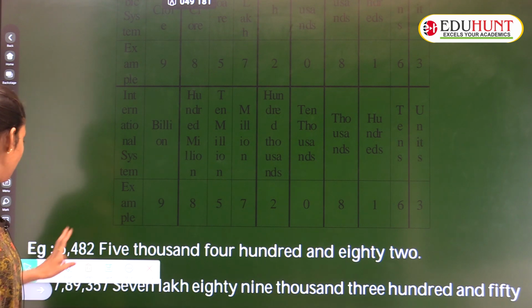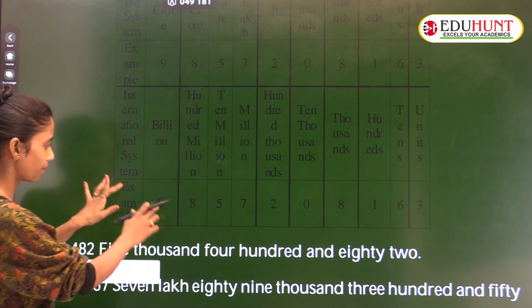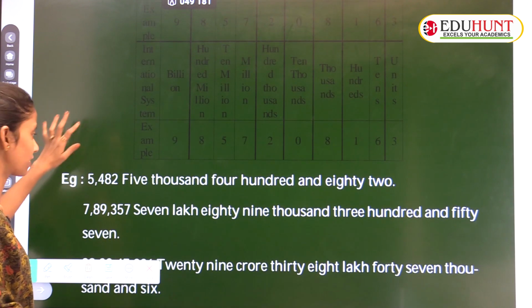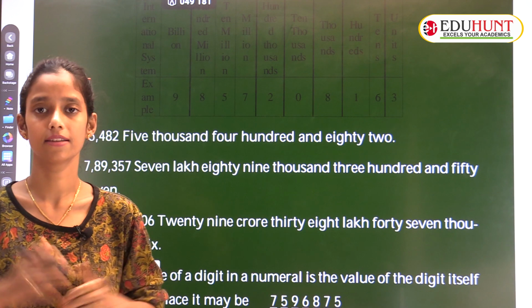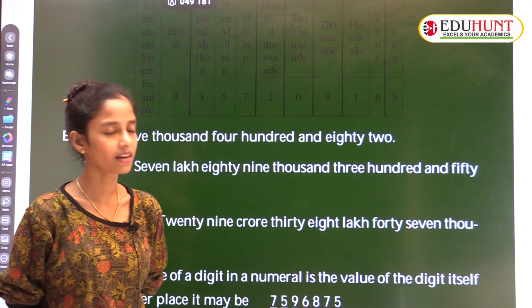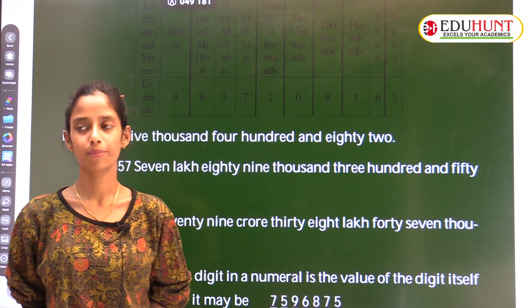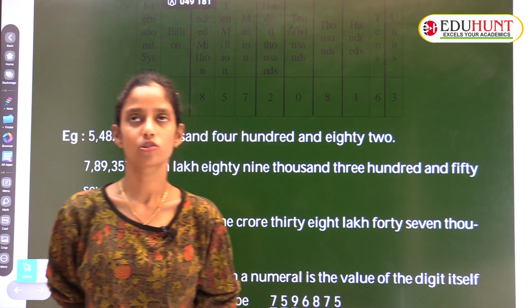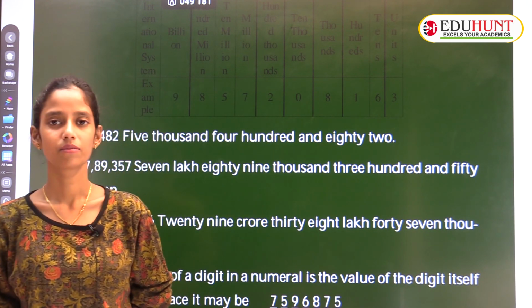Don't worry about this chart. I already gave it to you before, and you can also get it from Google. I showed you how the chart will be. Finally, this is concept 2 of the lesson. In this class we learned about the Indo-Arabic system and the international system. Later we are going to see examples on this concept, so we are going to continue in the next class. Thank you so much, children. We'll see you in the next class.